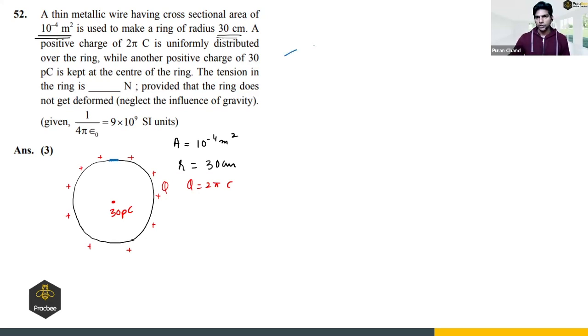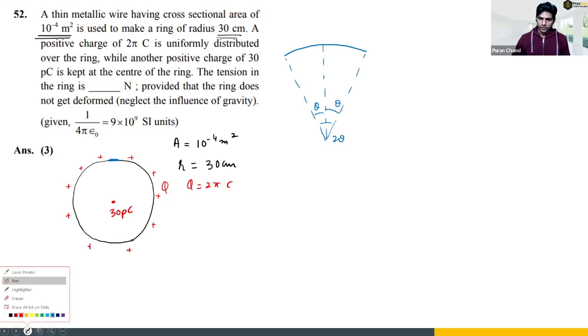Now let us say this is the small element. So I have magnified the view of the small element. And let us say this small element subtends an angle 2 theta at the center. Right? So this angle will be theta and this will be theta. And there is a charge of 30 picocoulomb at the center. And on this element, we have a positive charge. Now, what is the charge on the element?